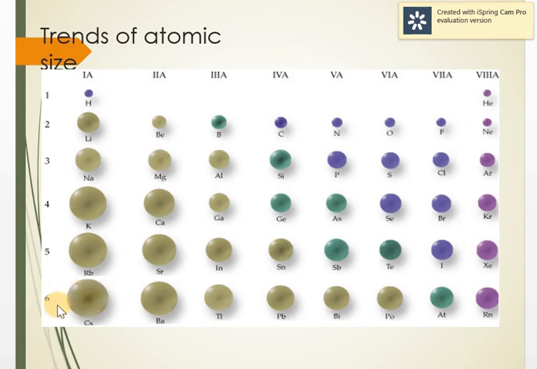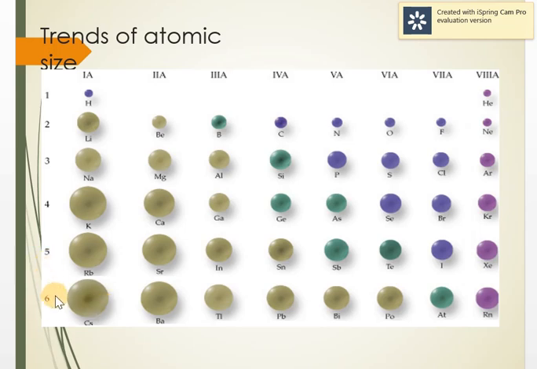The number of shells increases, which overcomes the increase in nuclear charge, and that's the reason the size increases. The last electron is in the first shell, then the second shell, third, fourth, fifth, sixth shell. As the number of shells increases, the atomic size increases.